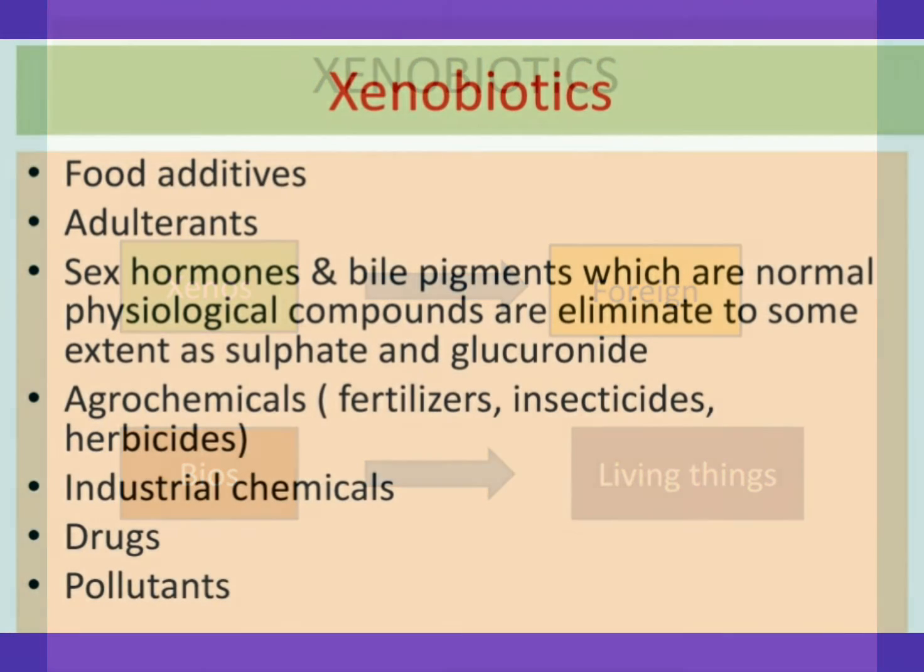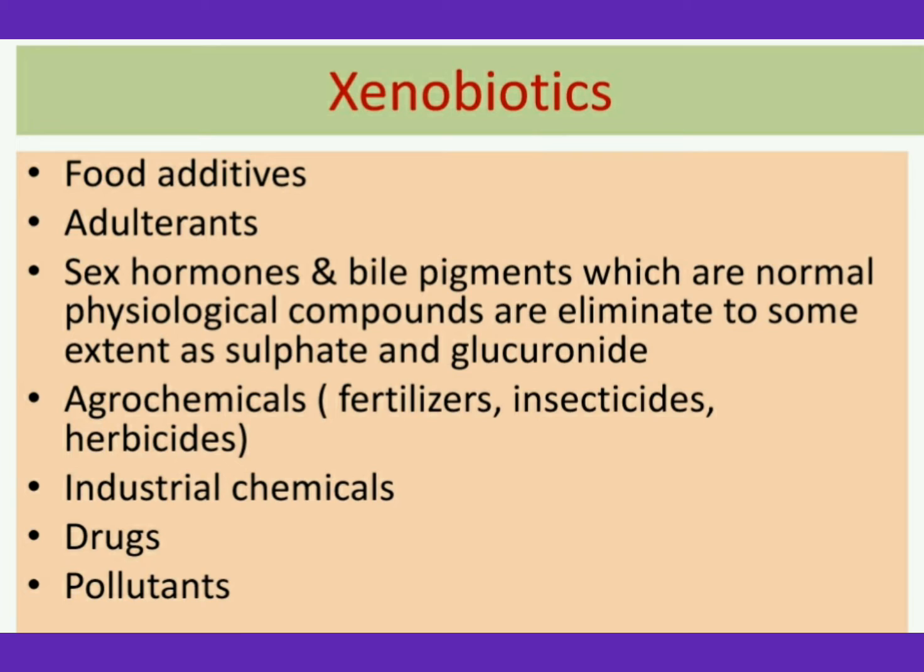There are different xenobiotics like food additives, adulterants, toxic compounds that are normally produced in the body, like bilirubin, compounds produced by bacterial action like histamine, tyramine, cadaverine, then agrochemicals like fertilizers, insecticides, herbicides, then pollutants, drugs, cosmetics. These are all xenobiotics, and these foreign compounds need detoxification.